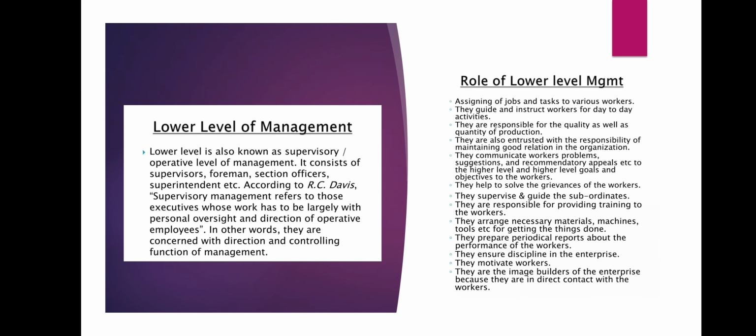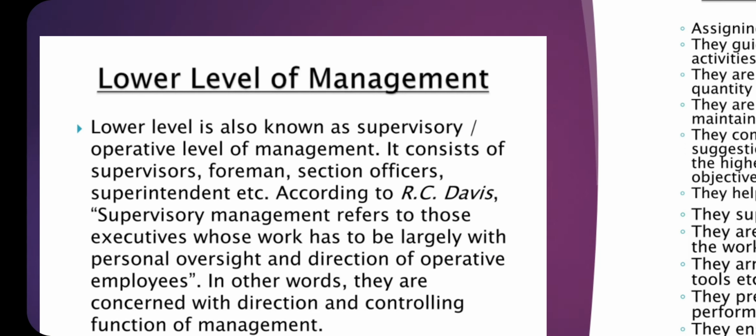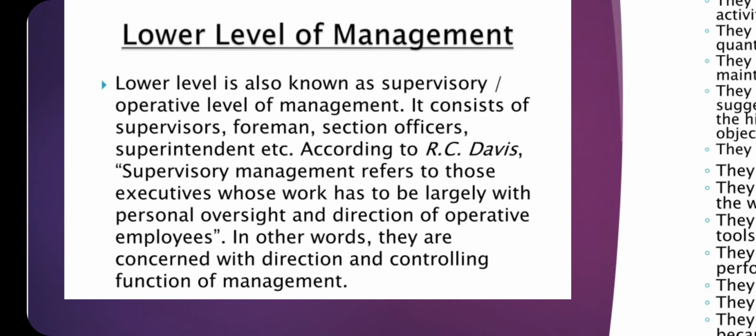Now the next one is lower level of management. Last but not the least, students, lower level is also known as supervisory and operative level of management. As we have discussed, lower level of management consists of the actual workers, like supervisors, foremen, section officers, superintendents, etc., who are actually working for the organization. So that's why it is also known as supervisory and operative level of management.